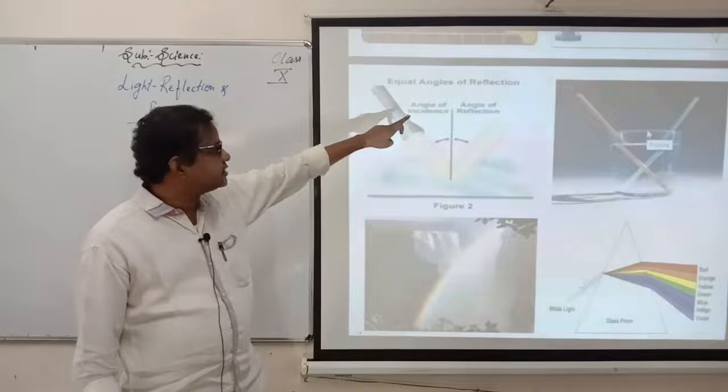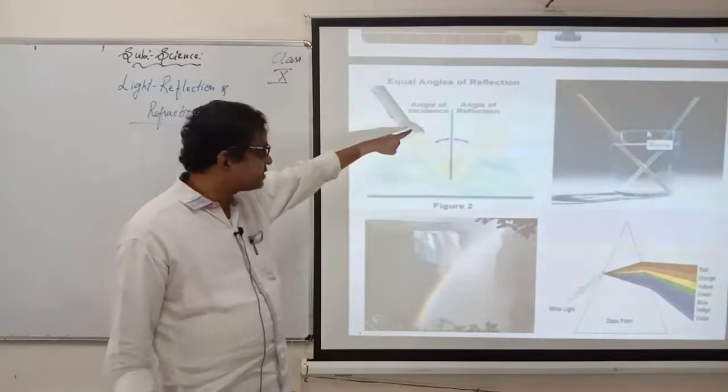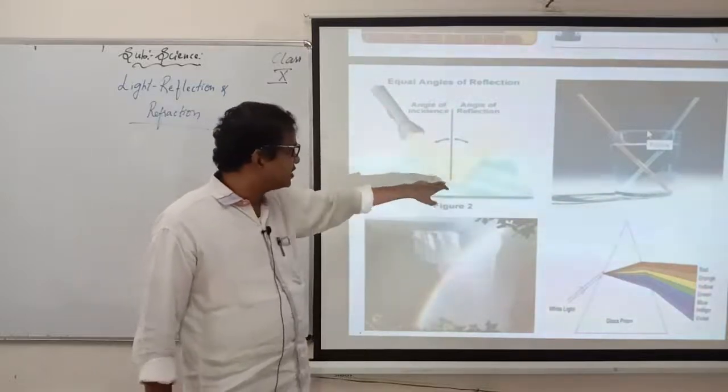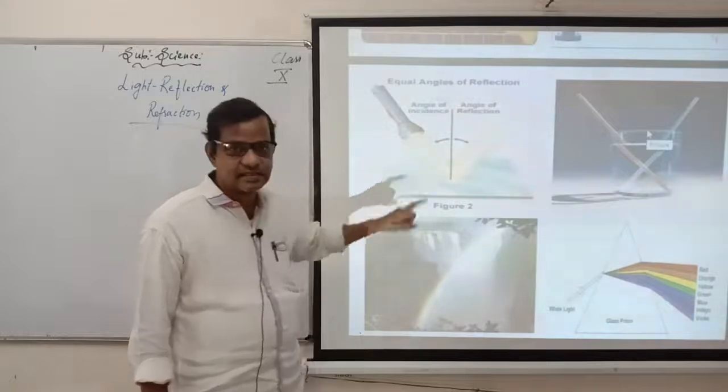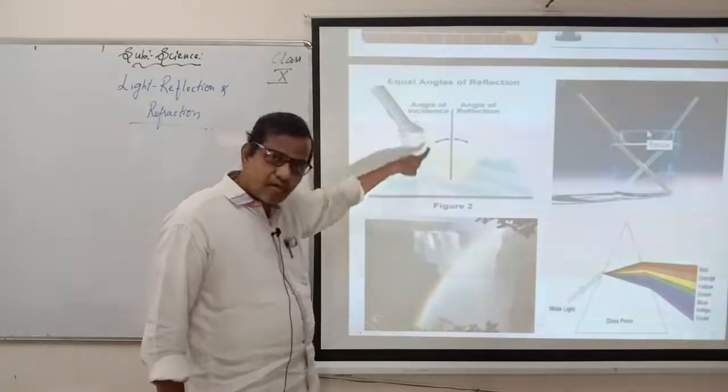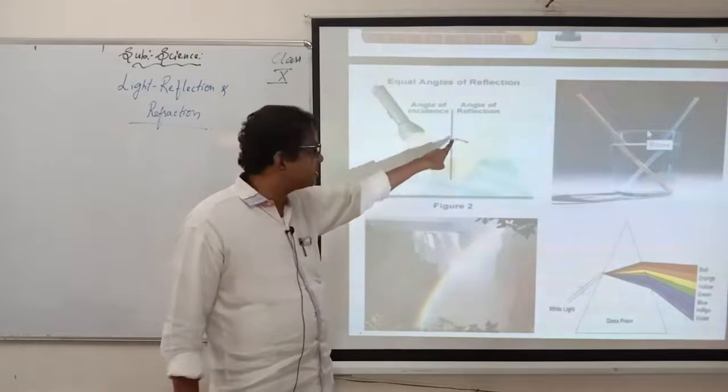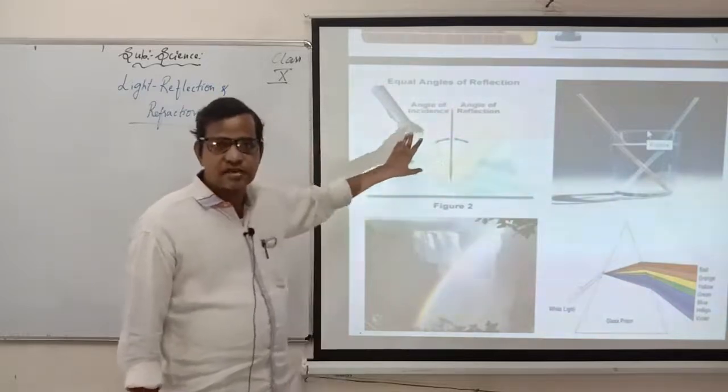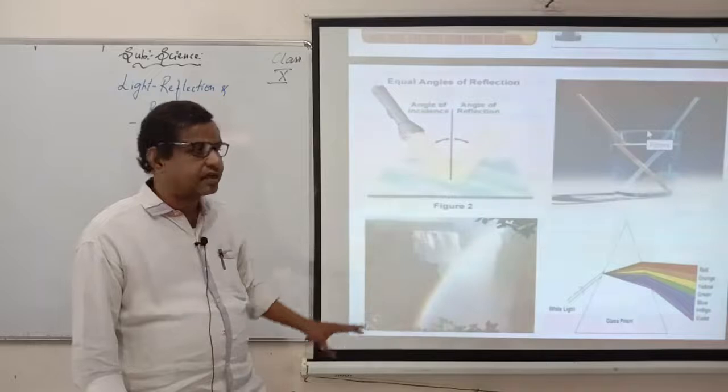In the picture, there are equal angles: angle of incidence, angle of reflection. This is called the angle of incidence. Incidence means where the light is falling. After falling, the light reflects back. It is called reflection. On this we have some laws also that we will study.